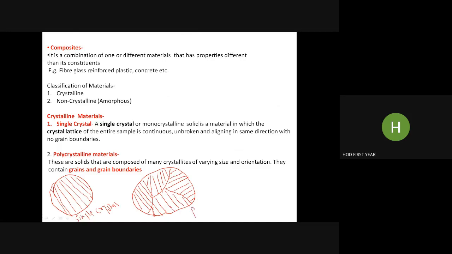So this is called a polycrystalline, having grains. Here you will see this is one grain boundary, this is another grain boundary, this is a third grain boundary. Within each grain we have a perfect arrangement of lattice, meaning they are aligning in one and the same direction. Here we have this direction, here another direction, here a third direction, a fourth direction. So that is what polycrystalline is.